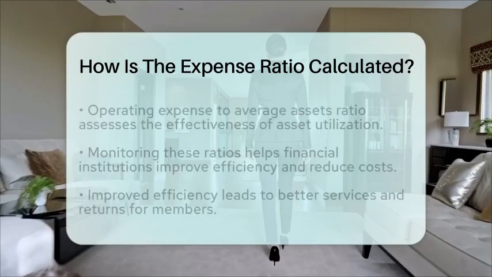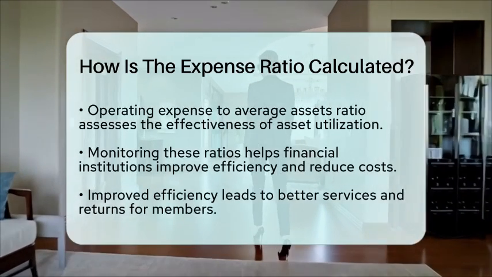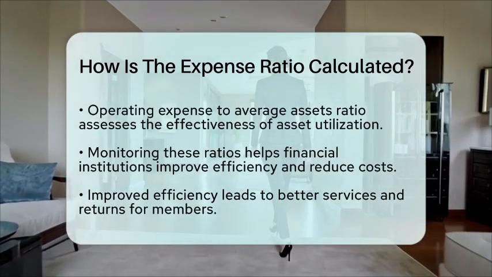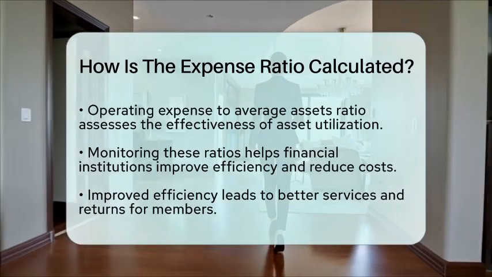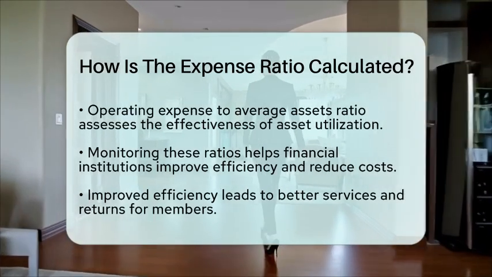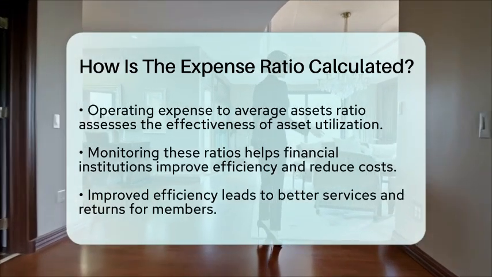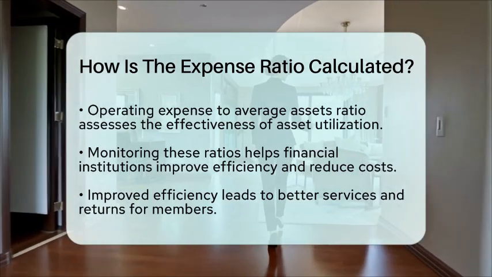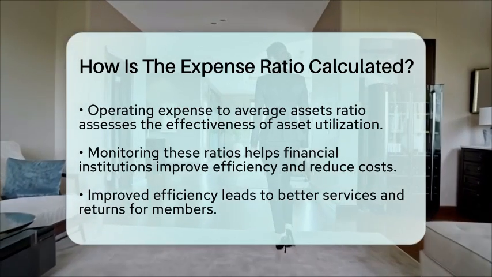Understanding these ratios is essential for both banks and credit unions. A lower efficiency ratio indicates better management of expenses relative to income. This can be appealing to members and investors alike. The operating expense to average assets ratio helps assess how effectively the institution uses its assets to manage expenses.